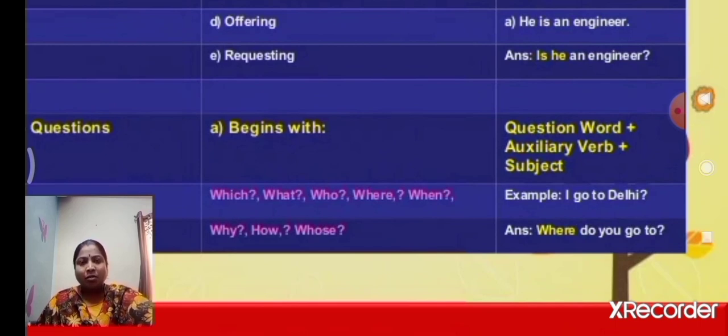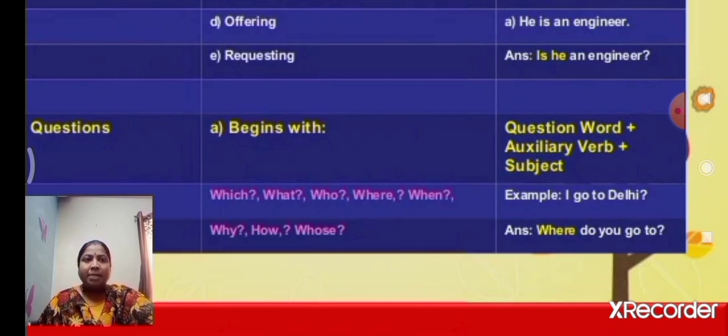As with yes or no questions, we follow a structure here also. WH questions begin with these phrases along with the structure: question word plus auxiliary verb plus subject. This is the structure of the WH questions.